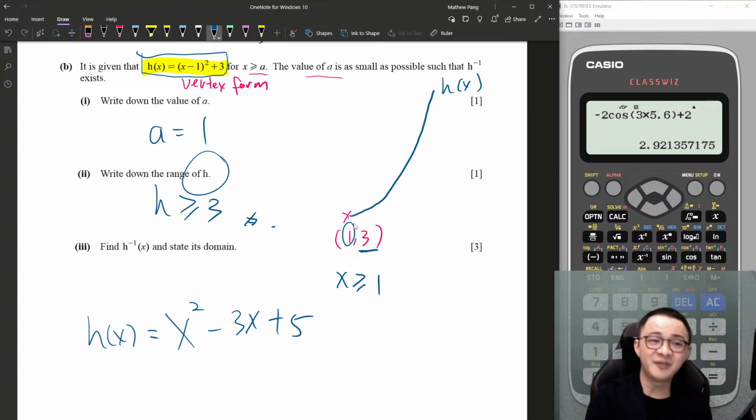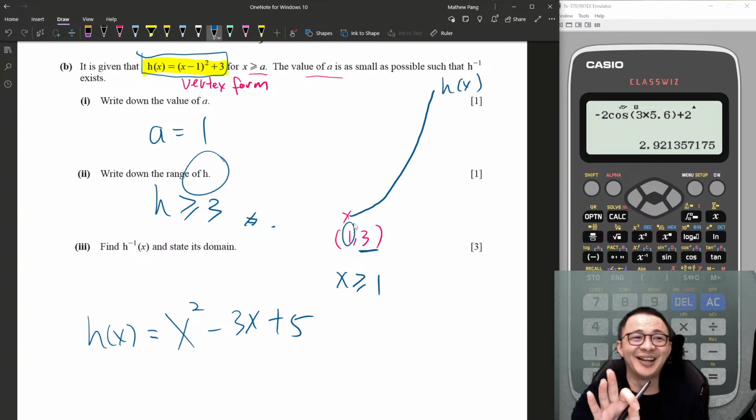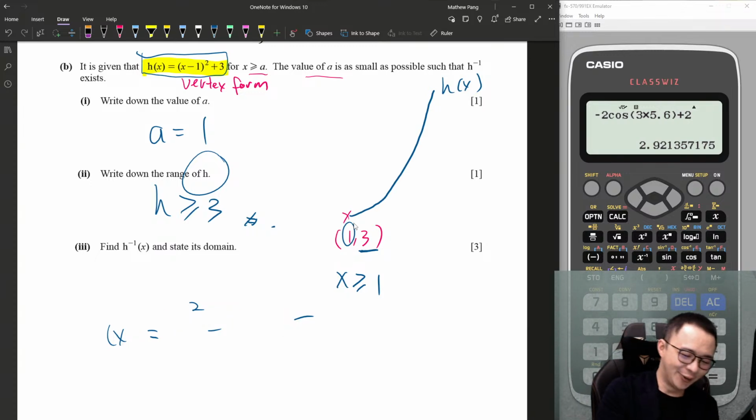You want to do h inverse. You try to make x the subject, but without doing complete square. I can bet with you that's not possible. I think that is the only way to make x the subject, by doing complete square. No other way. Okay, so let's do it.